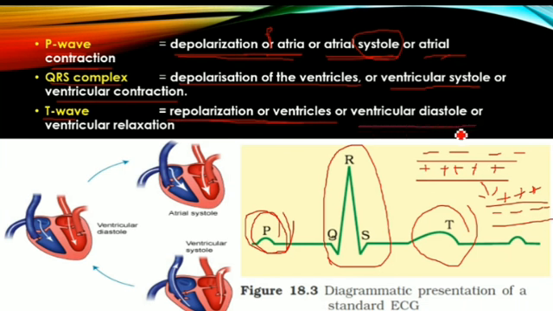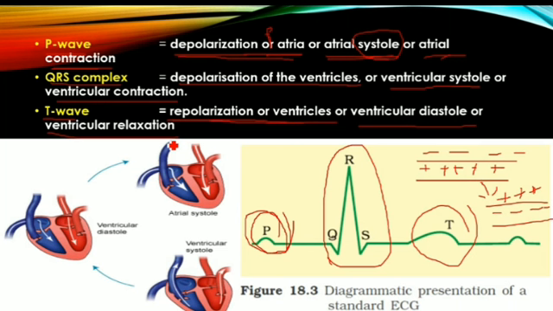Actually, depolarization always leads to contraction. Repolarization always leads to relaxation. Here, repolarization of ventricles leads to ventricular diastole. Diastole means relaxation, or ventricular relaxation. That is about the PQRST waves which are present in the ECG.